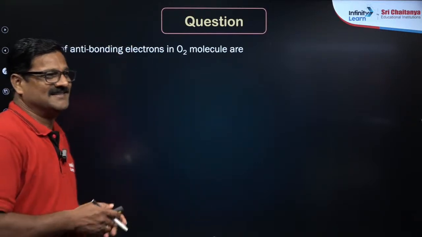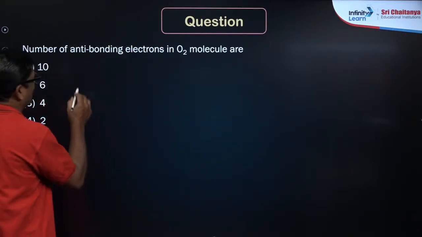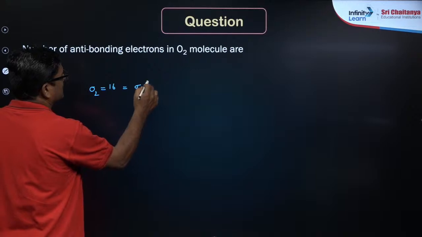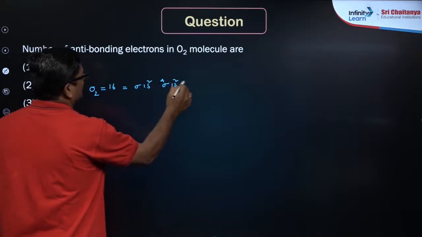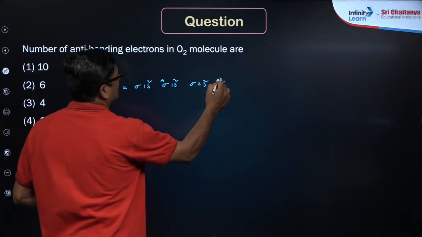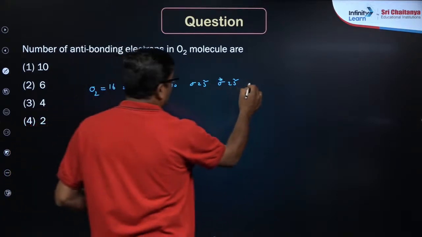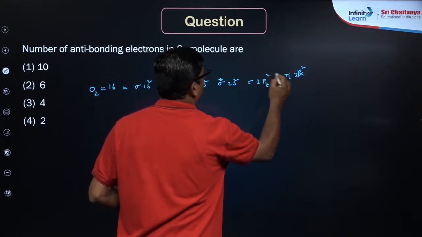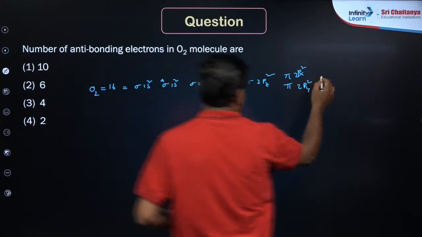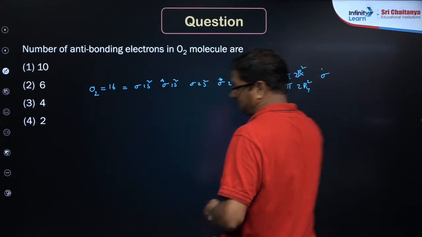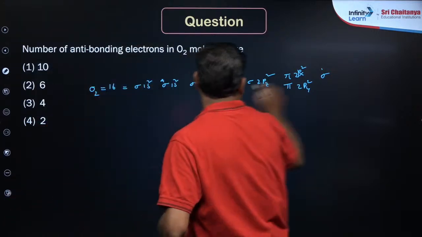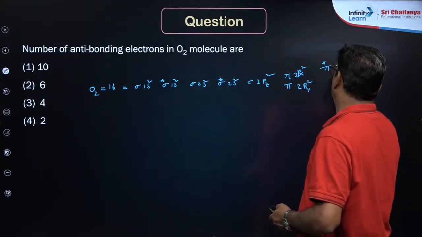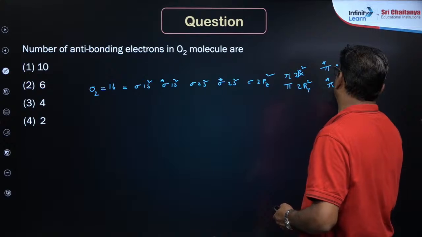So electronic configuration of oxygen, it is equal to 16 electrons: sigma 1s2, sigma star 1s2, sigma 2s2, sigma star 2s2, sigma 2pz2, pi 2px2, pi 2py2, and pi star 2px1, pi star 2py1.